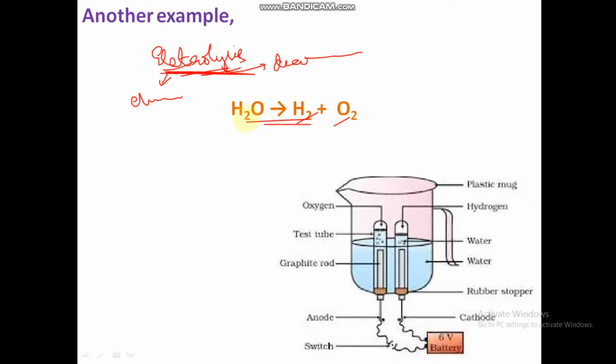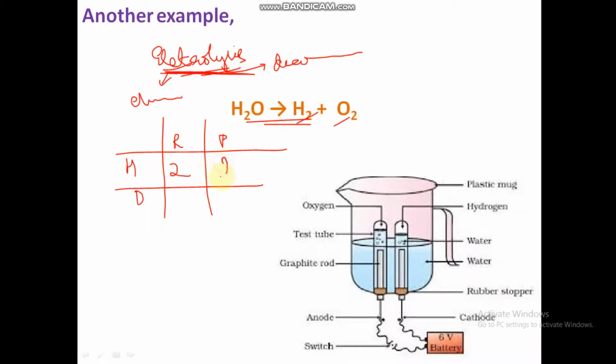Okay, this equation is not balanced, so I'll balance it one last time. H2O, make a tabular column. Reactants R, products P, hydrogen 2, here also 2, oxygen 1, products 2 into 2.